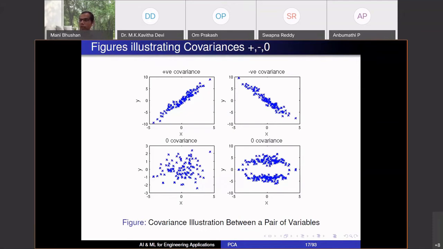So they are strongly related. You tell me x, y is pretty much fixed. There are only 2 choices of y once x is fixed, and vice versa. But if I look at covariance, it will be 0. So you have to keep in mind that covariance, the second moment, you look at the product of x and y. It gives you an idea of linear relationship, not of non-linear relationship. What we are doing in PCA is a linear transformation, so we are capturing linear relationships. It's possible data has more complicated relationships, then PCA will not be able to capture those.